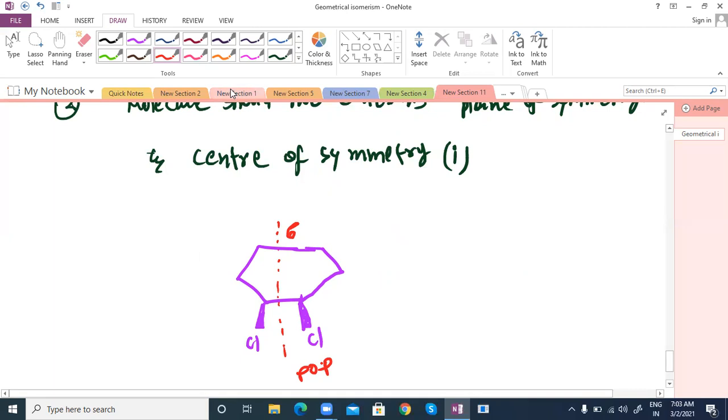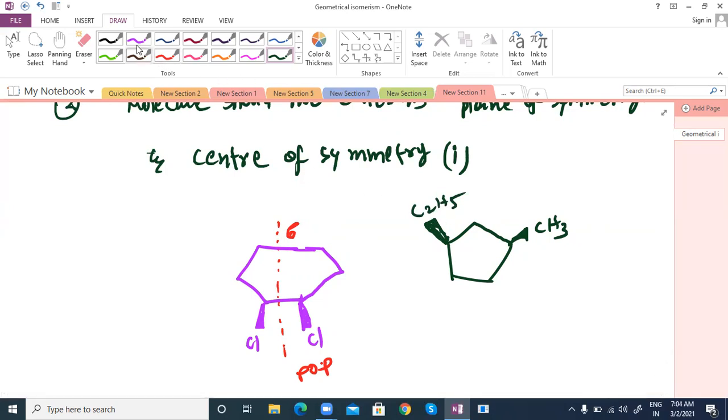Can you try whether this molecule has a plane of symmetry or not? It doesn't.